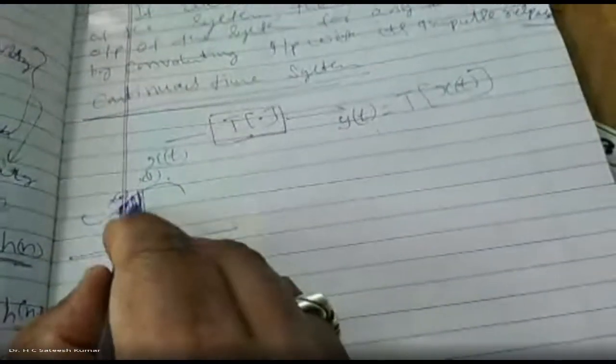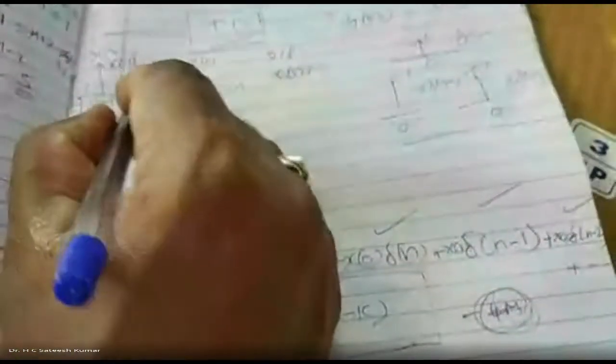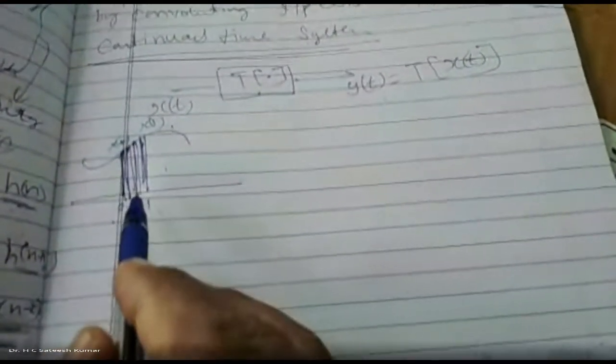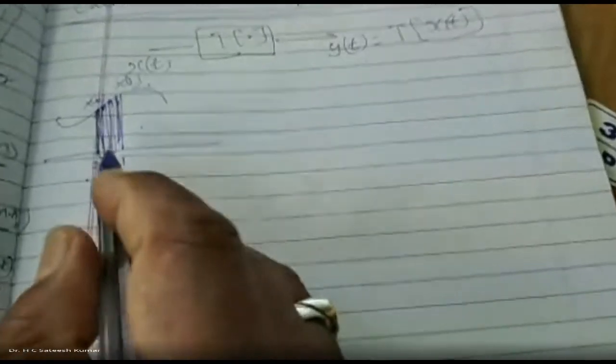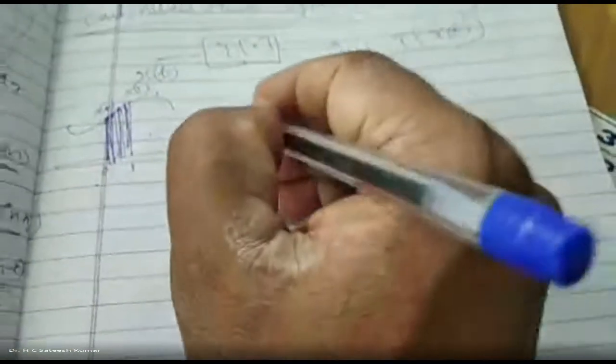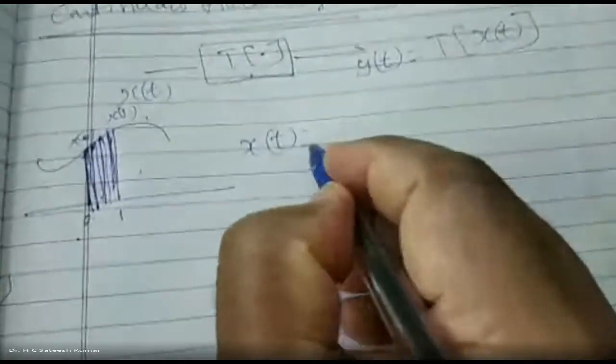At each and every point. So therefore we have to add all of them. Earlier, what did we do? We added this element, this element, this element like this. Now we have to add at each and every point. A continuous time signal is the one which is defined at all time instants. Therefore, you can write x of t directly.